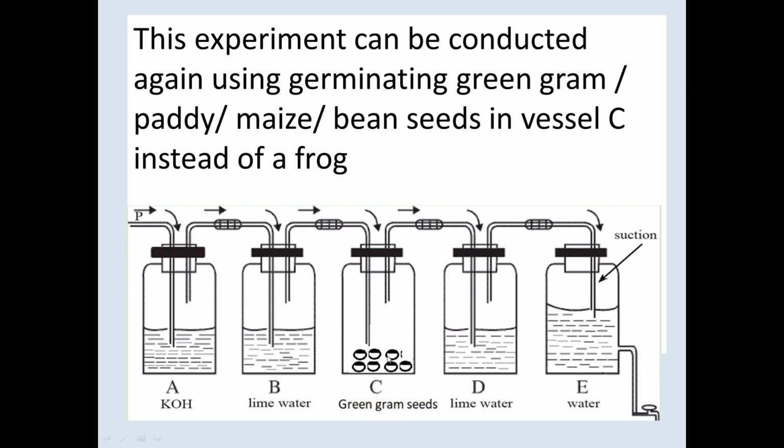Then carry out the experiment. Open the tap in bottle E to make a suction pressure. Then the air flows through this set of bottles. As the green gram seeds respirate and release carbon dioxide, you see the lime water in D turns milky. If you repeat the experiment without green gram seeds, the lime water in D doesn't turn milky because there is no carbon dioxide release. You can confirm that plants release carbon dioxide by cellular respiration.